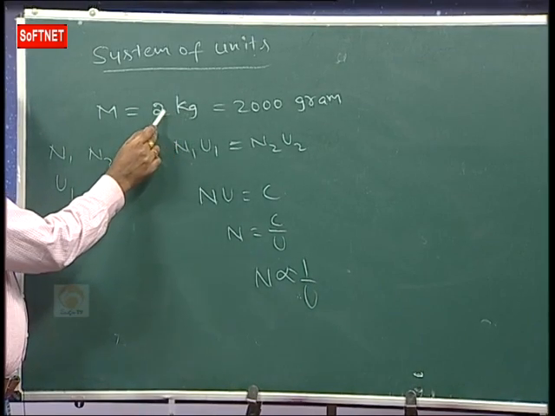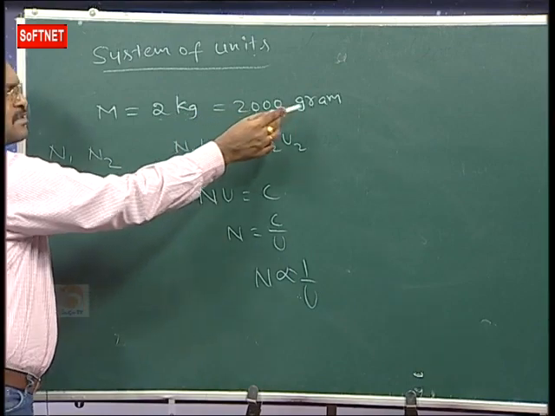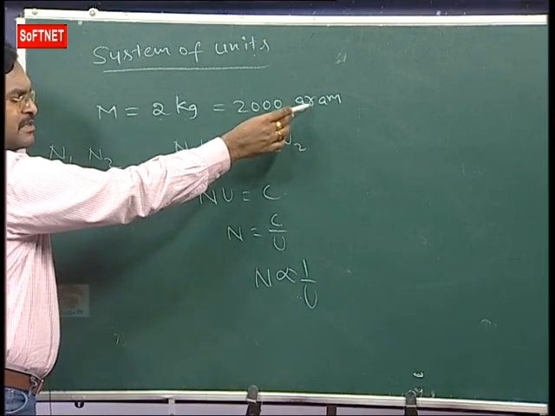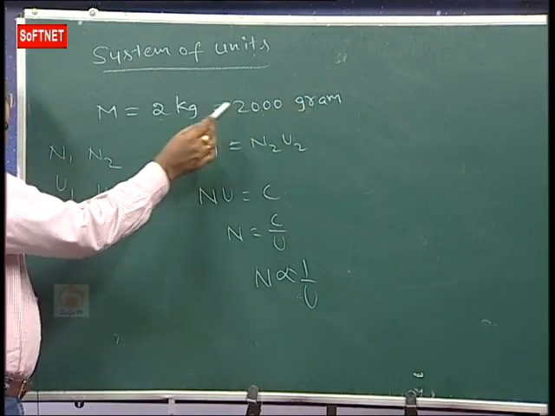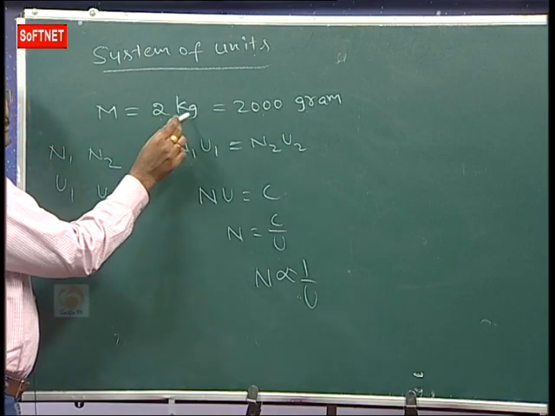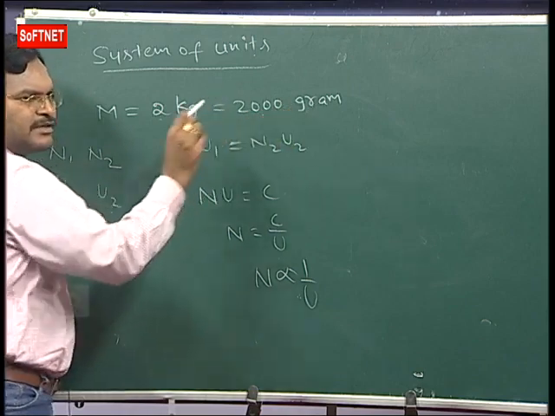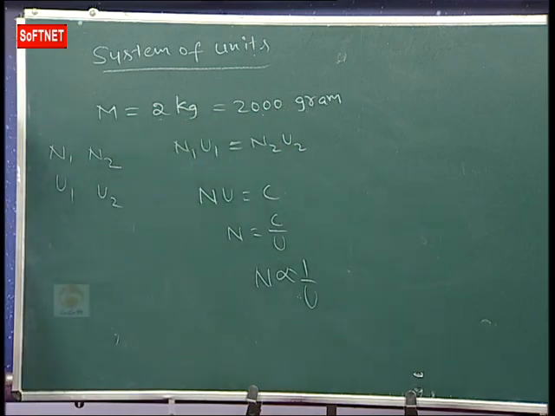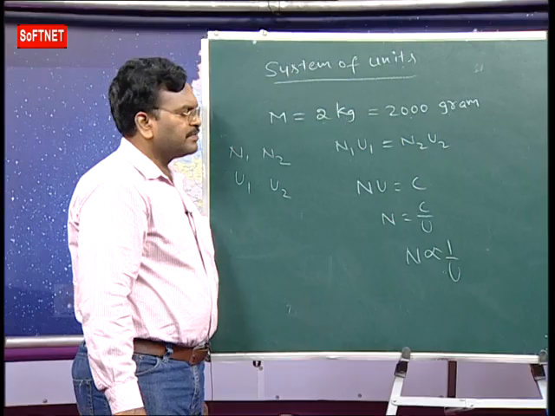Unit is more, numerical value is less. 2000 grams, gram is the unit, it is less, numerical value is more. So what is the relation between unit and numerical value? Inversely proportional to each other, n proportional to 1 by u, like that.